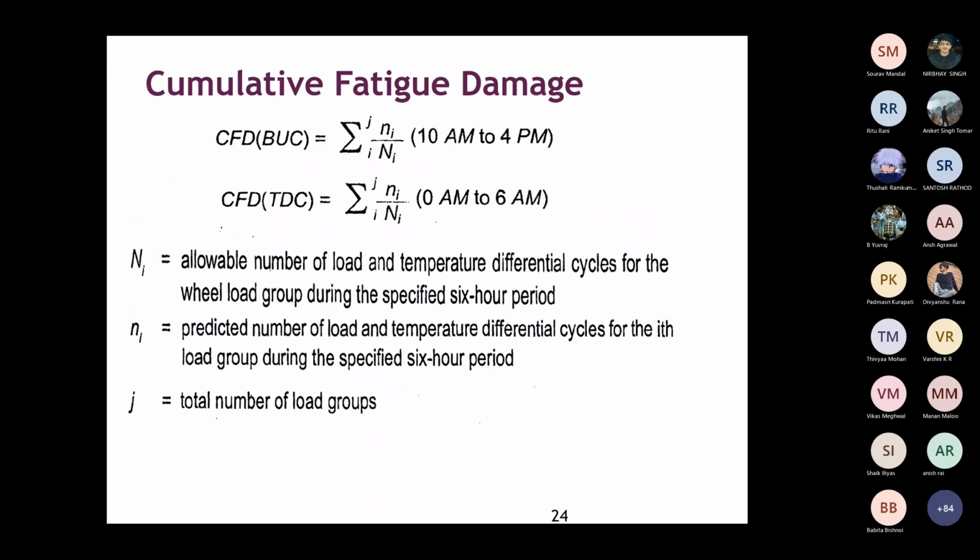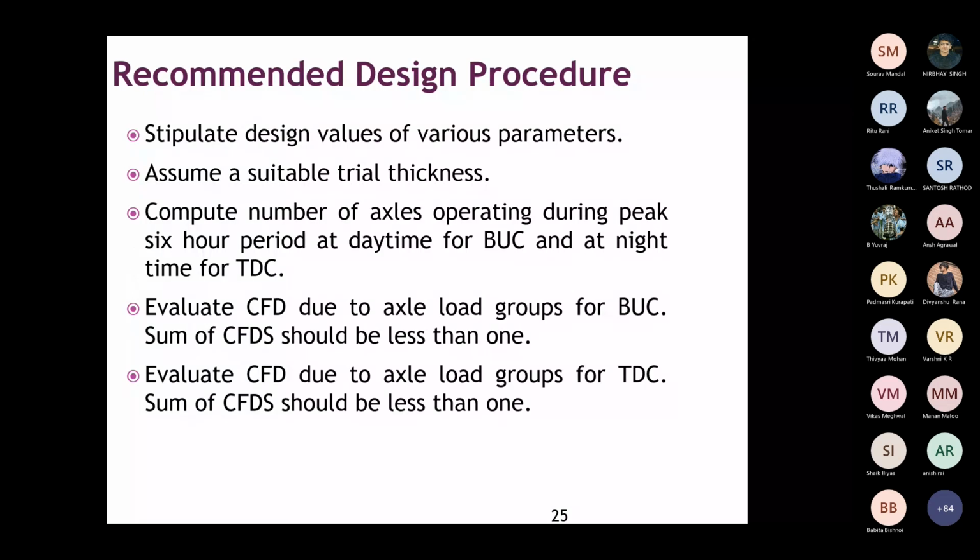The CFD for BUC and the CFD for TDC should be less than 1 if your thickness is safe or enough. If you find the cumulative fatigue damage is greater than 1, either you increase the thickness or you have to modify the properties, either the flexural strength or the K value. Okay, got it?